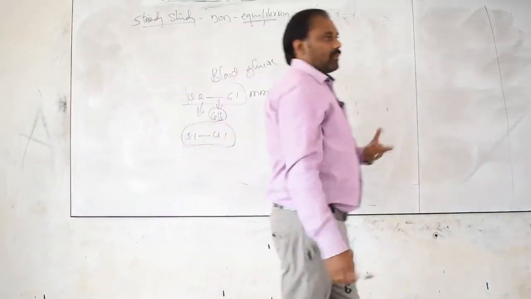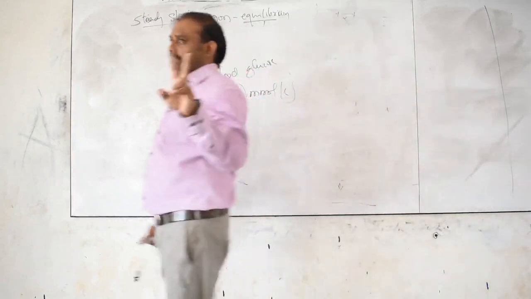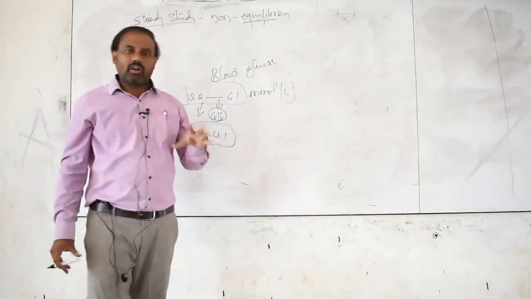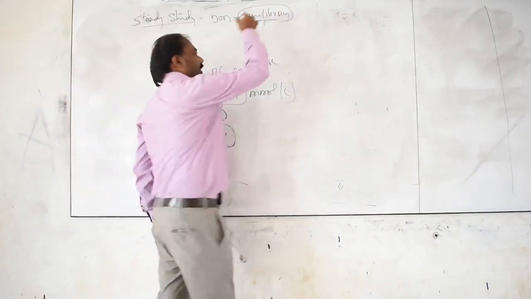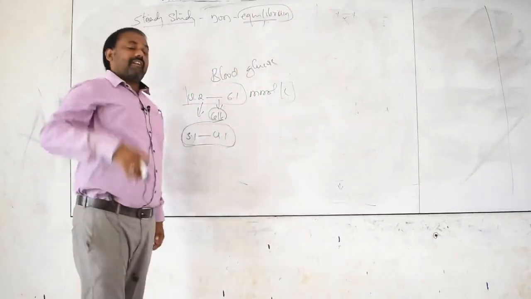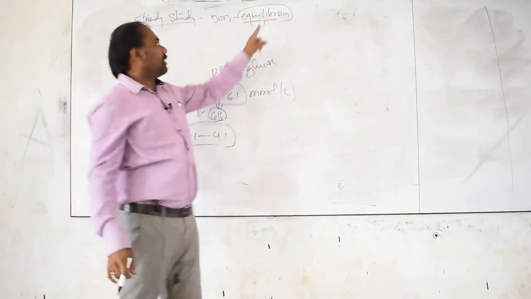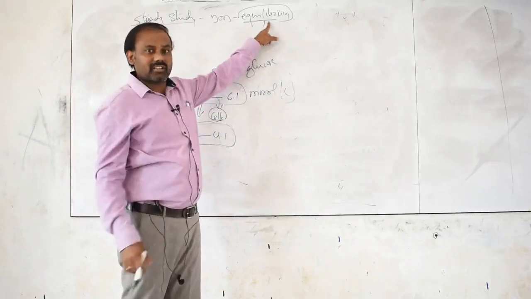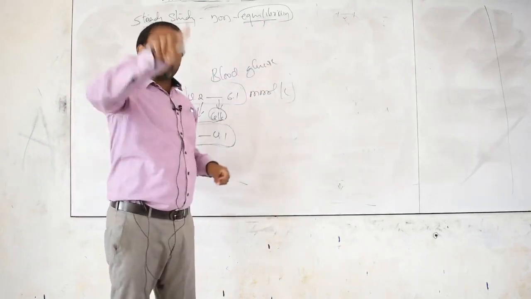Again, one more example: when I eat food material at 2 o'clock, the stomach is completely full. Nothing but I reached equilibrium. Yes or no? For several hours, I never get hungry. Means I am in equilibrium state, I never do any work. Yes or no? So within 4 to 5 hours, again I am going to get hungry.